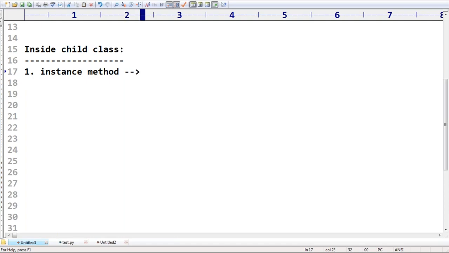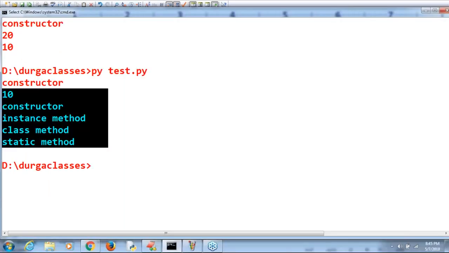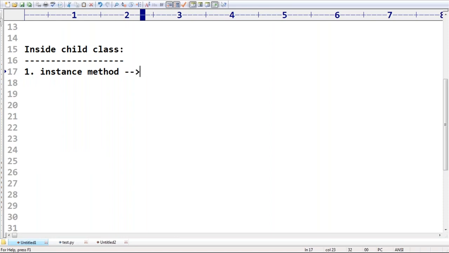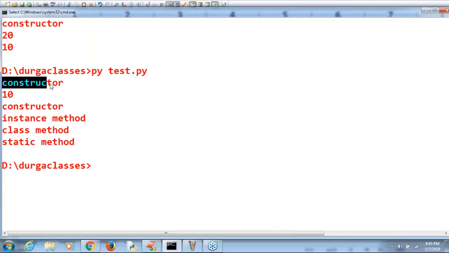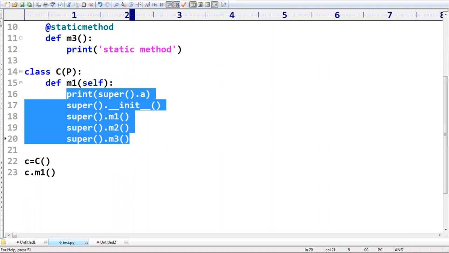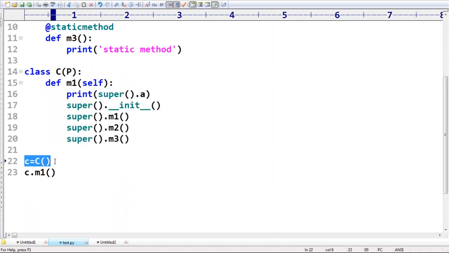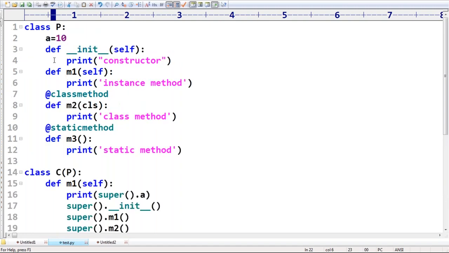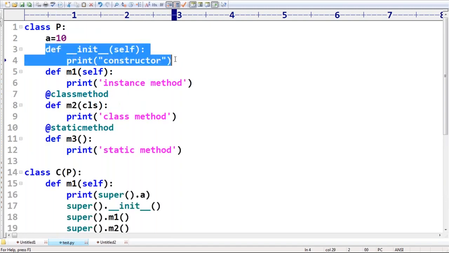Okay, any doubt up to this? Any doubt? Okay, Divya, yes, you may have some doubt. What is the meaning? Why did the constructor come 2 times? Here I created an object. Whenever you are creating an object, if the child class doesn't contain a constructor, automatically the parent constructor will be executed by default.